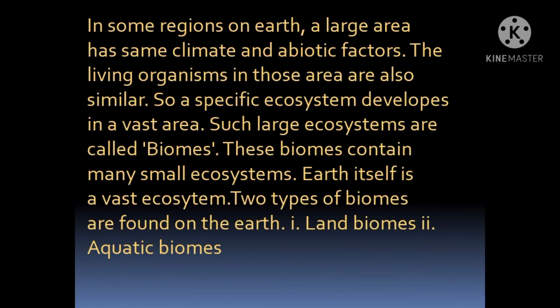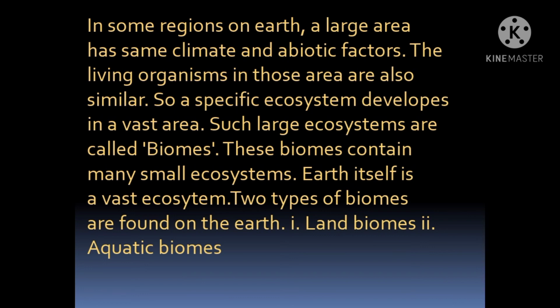In some regions on Earth, a large area has the same climate and abiotic factors. We know, students, there are many regions on Earth. So in a large area, there is the same climate and the same abiotic factors. So the living organisms in those areas are also similar. In a specific region, we can find the same type of species because the climatic condition there is the same, so it is suitable to that species, so we can find that species there only. So a specific ecosystem develops in a vast area, by adapting to the climatic condition over there.